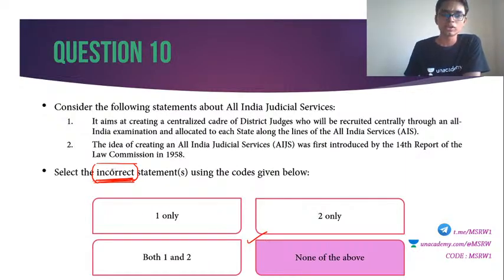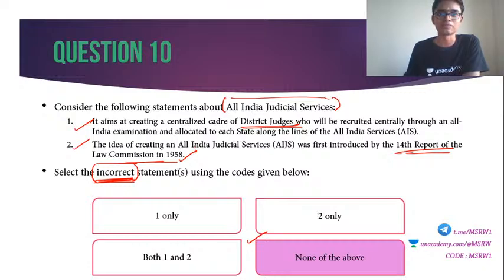So select the incorrect answer. That is why both are wrong. Both these statements are true. There is this All India Judicial Service, just like IAS, IPS, etc. This is also being considered by the government. It will recruit judges directly into the cadre of district judges post. Statement 1 is correct. 2 is also correct. It was first mentioned in the 14th report of the Law Commission in 1958. But yet it is to be implemented. It is not implemented yet, but the processes are being considered. Correct answer is none of the above.